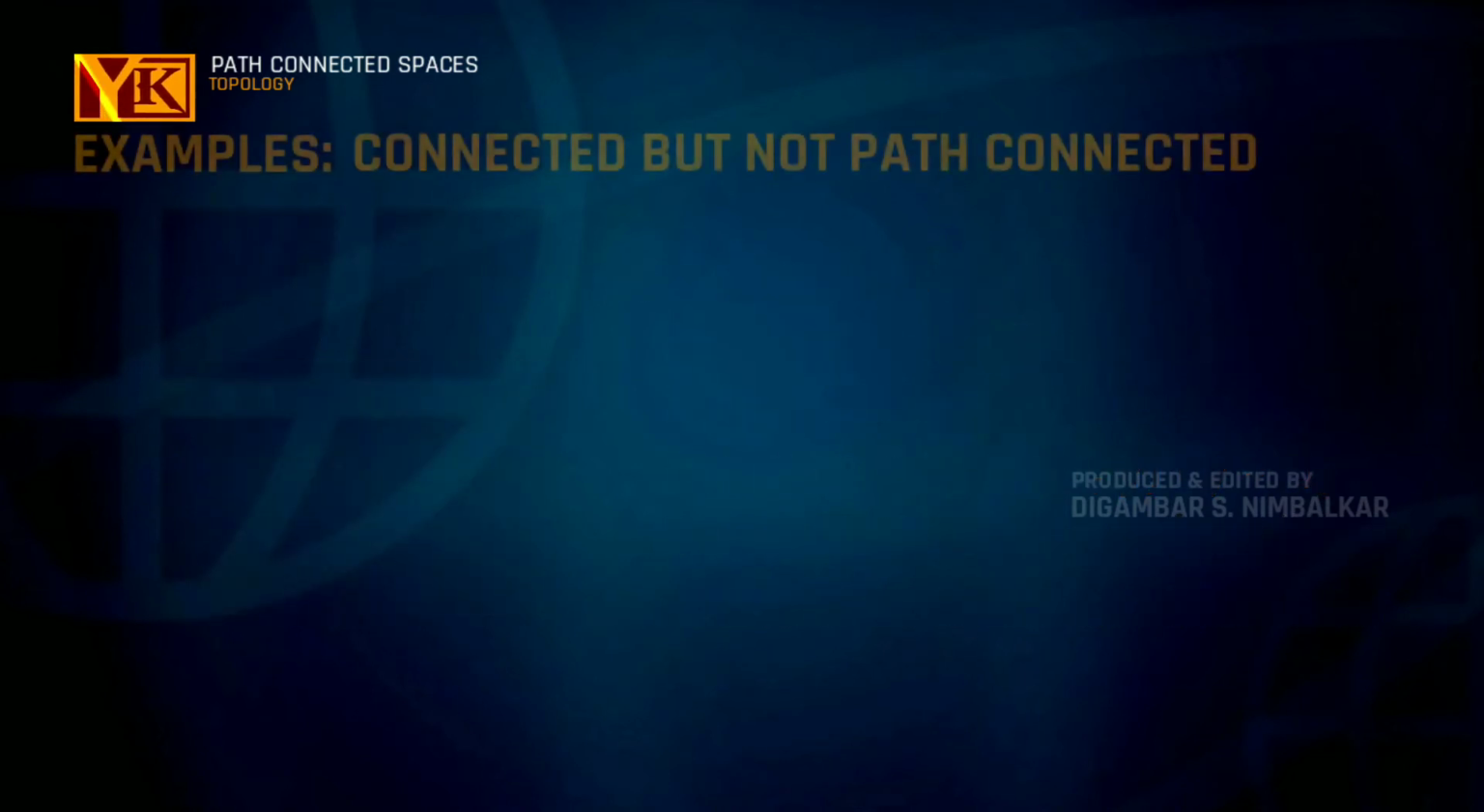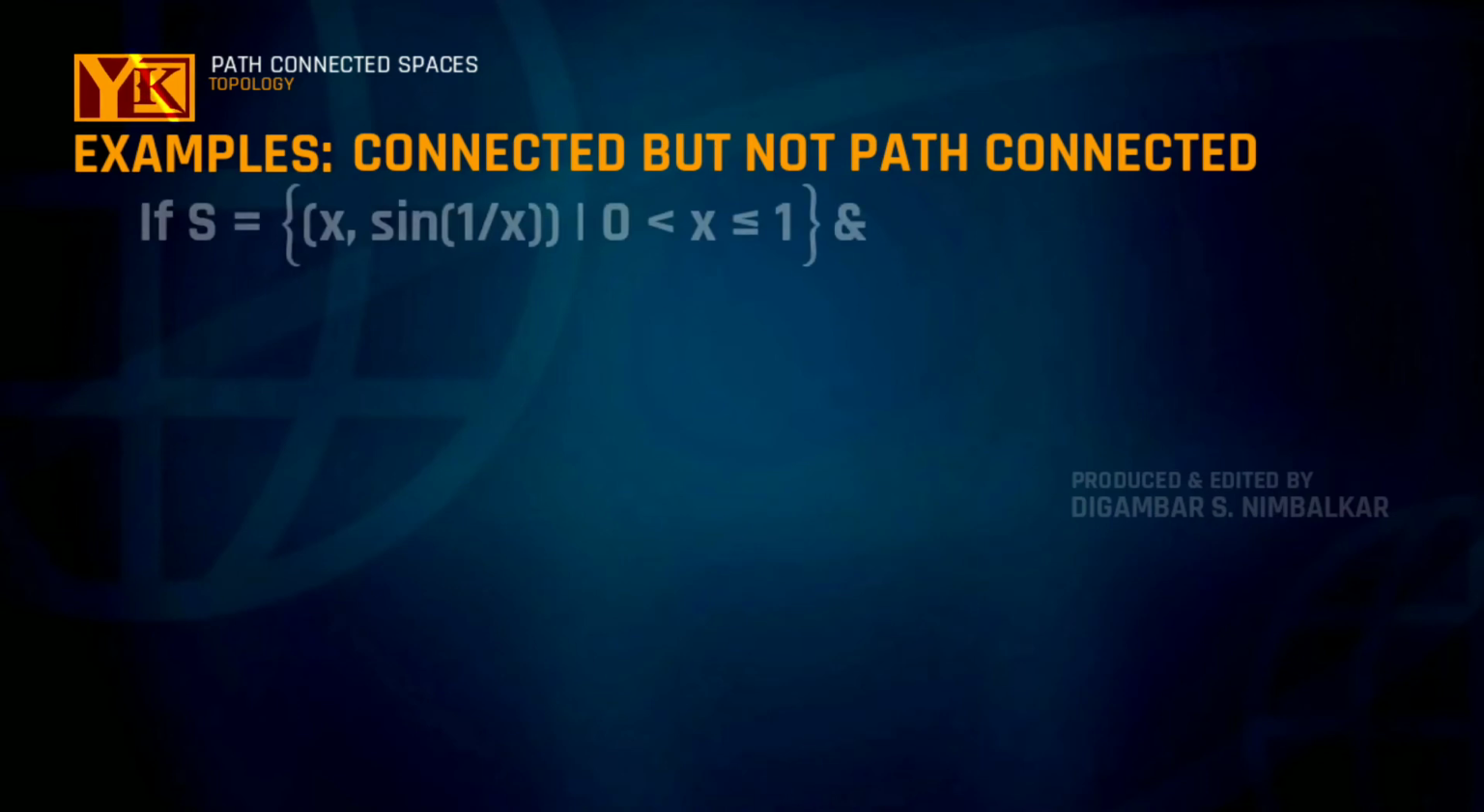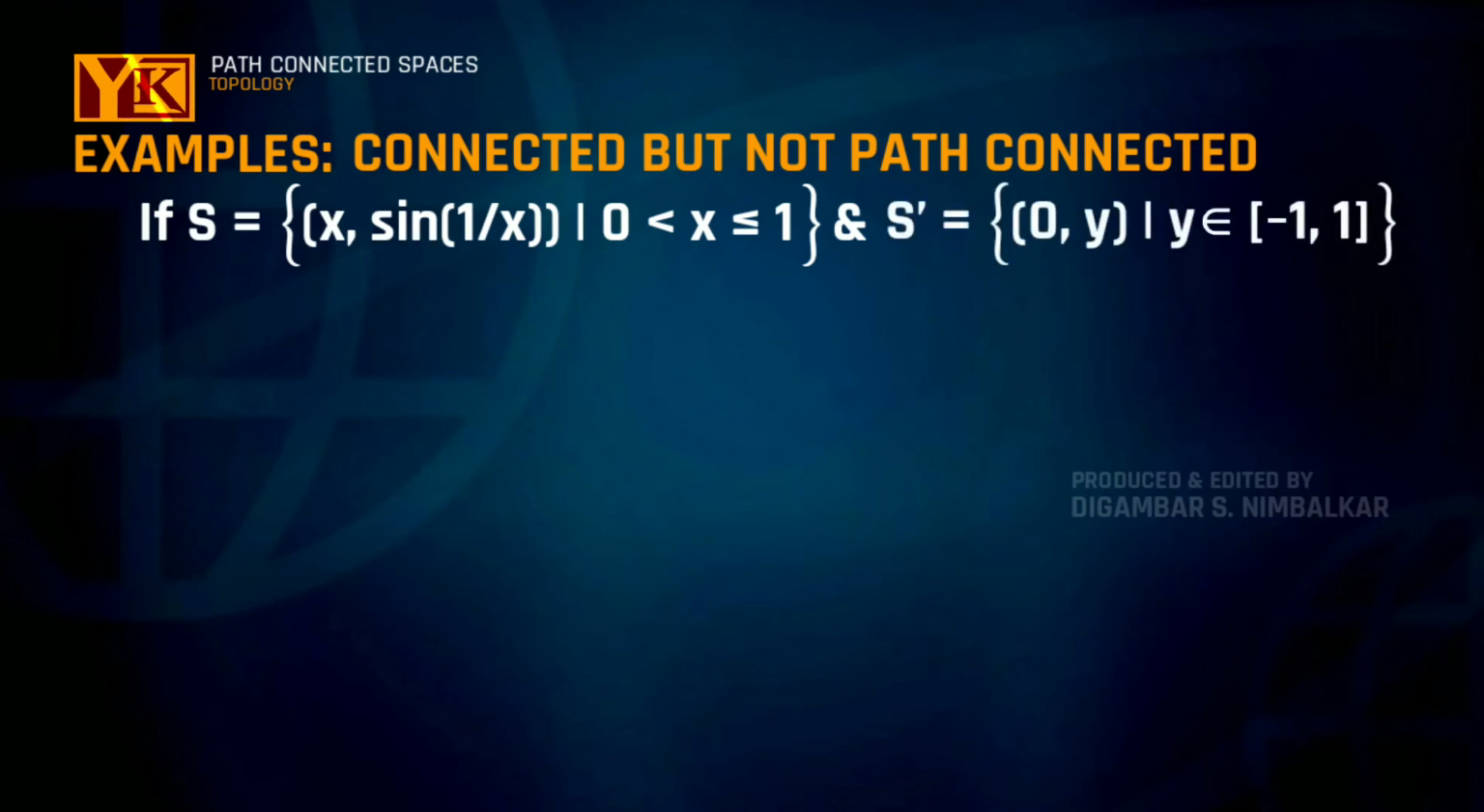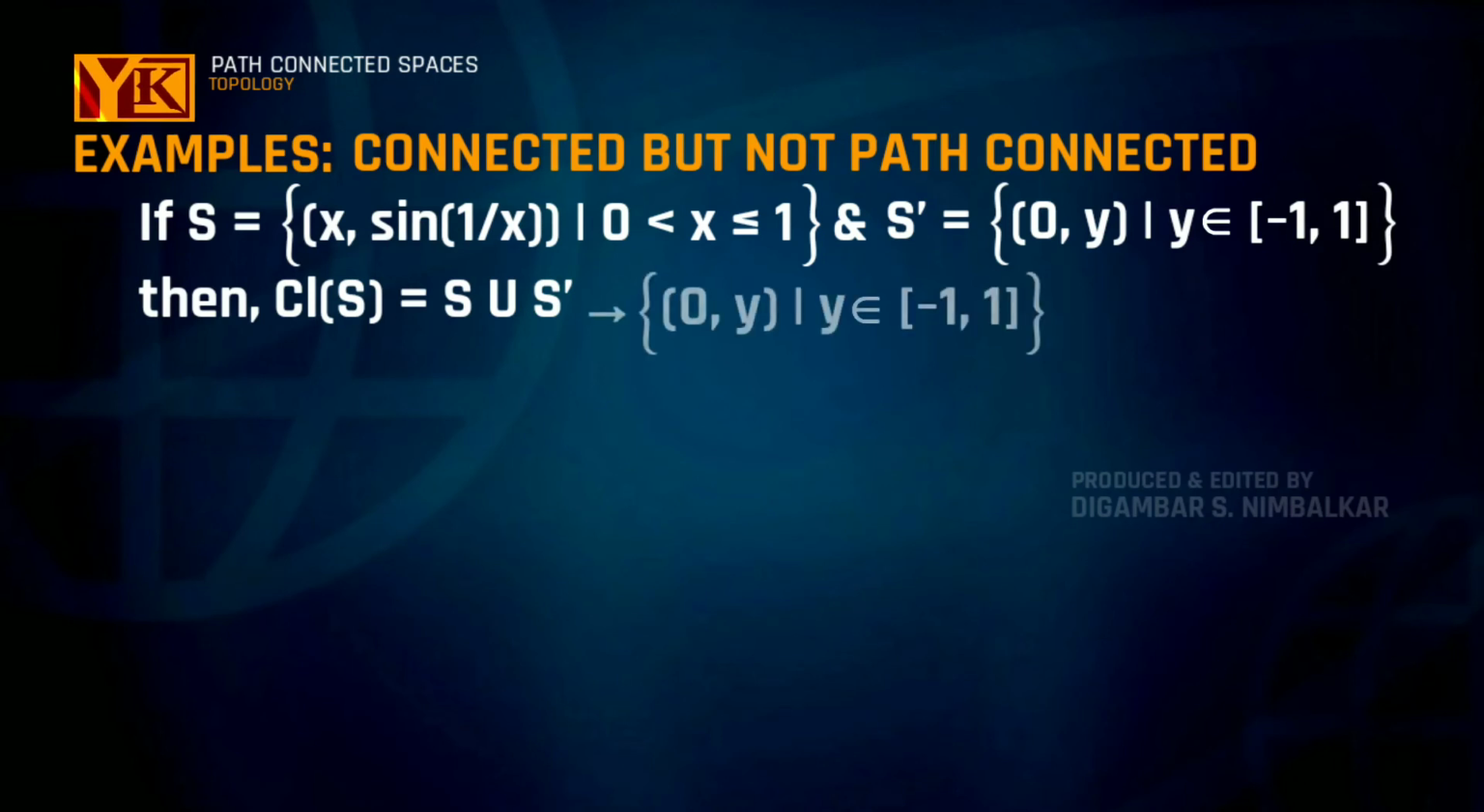Now we will see some examples of connected spaces which are not path connected. Consider the set S equal to the pairs (x, sin(1/x)), where 0 is strictly less than x is less than or equal to 1, and if we include the set of limit points of this set S in it, then the closure of S will be equal to S union the set of (0, y) such that y belongs to the closed interval from minus 1 to 1.